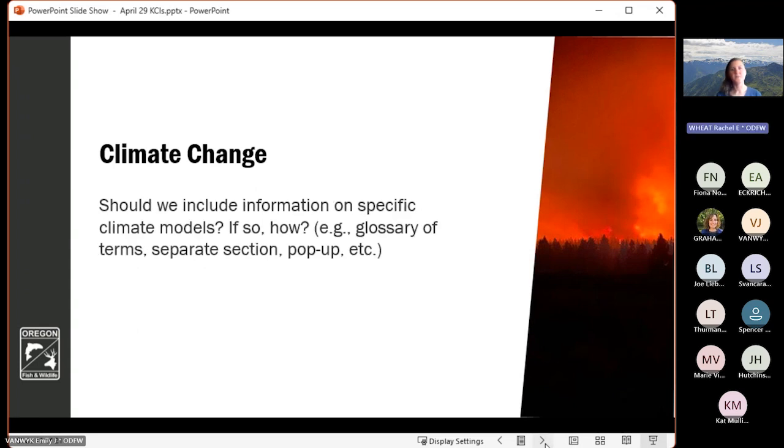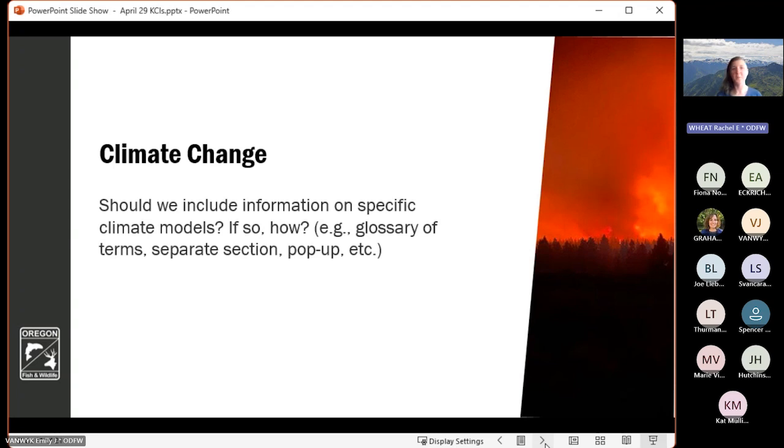One of the specific questions that we have for our technical reviewers for the climate change KCI is this question about to what extent we should describe and explain the way that climate modeling works. So throughout this text, especially in some of the figures that we've used within the KCI, you'll notice mention of a couple different climate models, including RCP and SSP models, which we have not to date defined in any way in the text. So our question to our technical reviewers is, should we include information on these specific climate models?